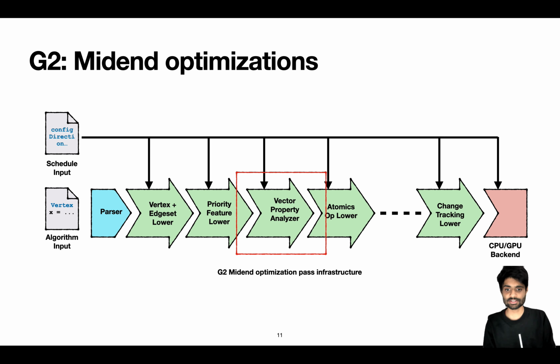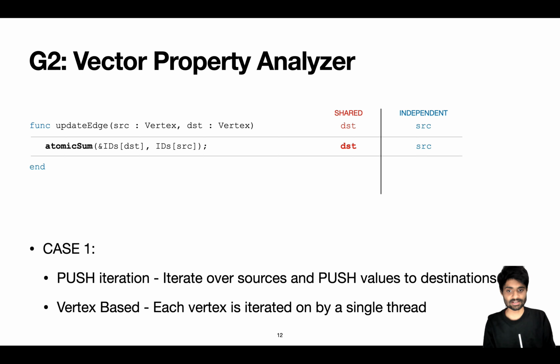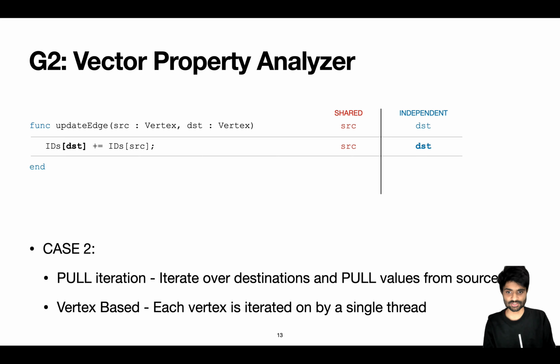The mid-end is a series of analyses and transformation passes running on the algorithm input, parameterized by the scheduling language. This includes passes like dependence analysis for user-defined functions that automatically decides where to insert atomic synchronization based on the chosen load balance and direction of iteration.